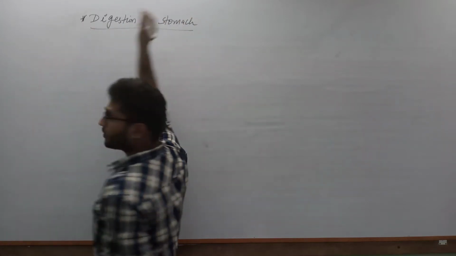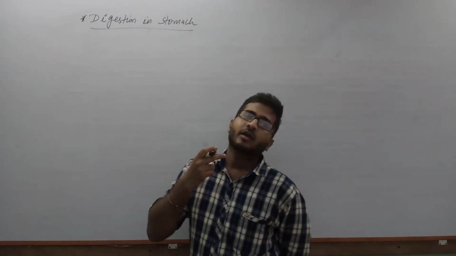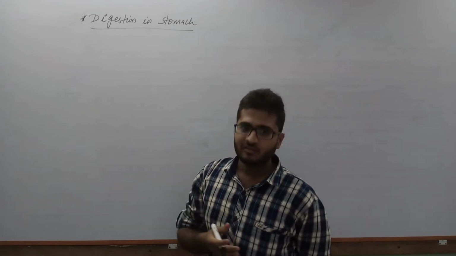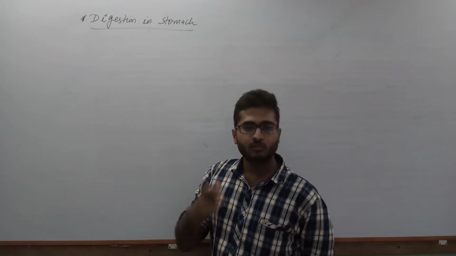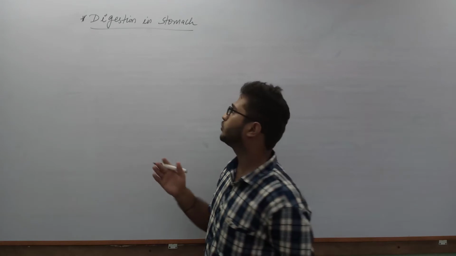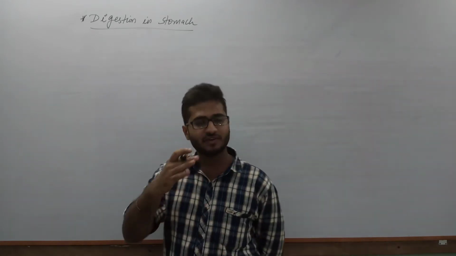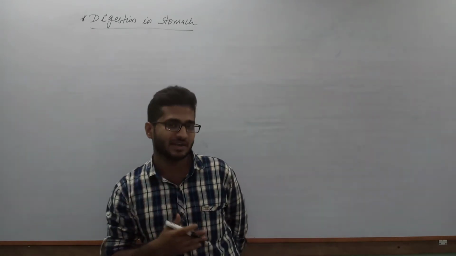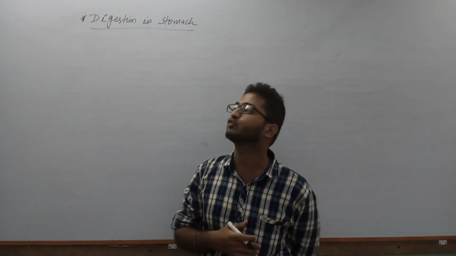So, the bolus which is produced in the buccal cavity will lead to the pharynx and then to the esophagus. Both are acting as a passage of food. No such digestion takes place in the pharynx as well as the esophagus. Both of them act as a tubular passage for the food.